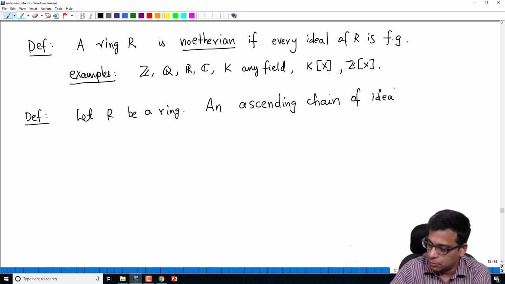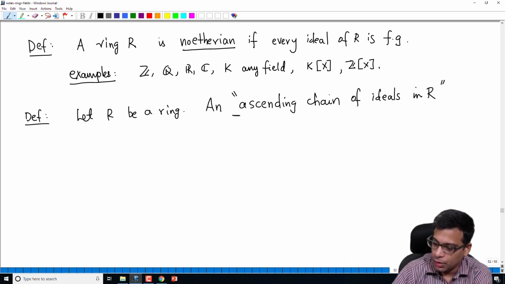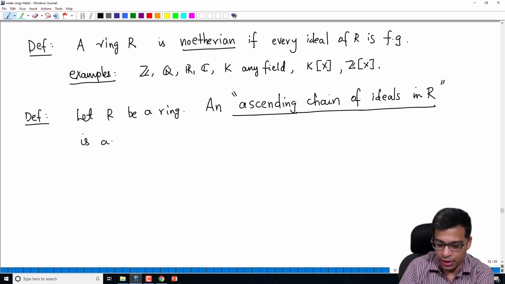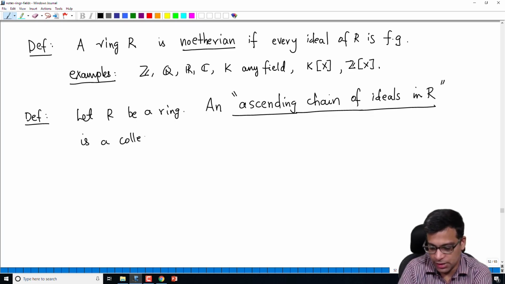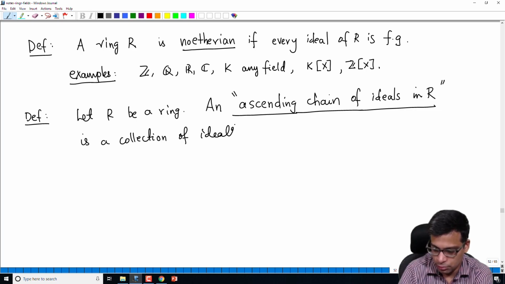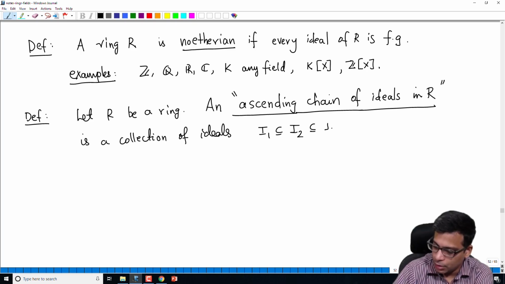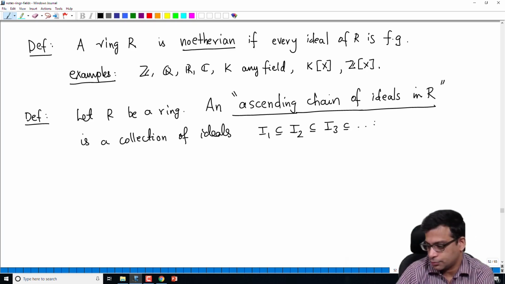is a collection of ideals like this: I1 contained in I2, contained in I3, and so on.